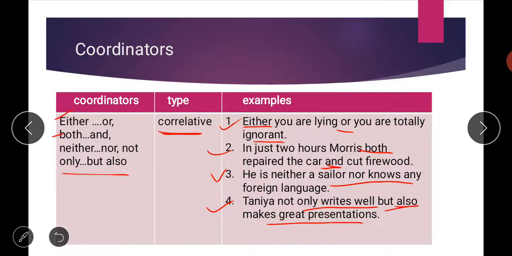She is not only good at writing, but she can also do presentations very well. So I hope the second kind of coordinators, which have two words in each, are clear to all of you. Let us move to the next one.